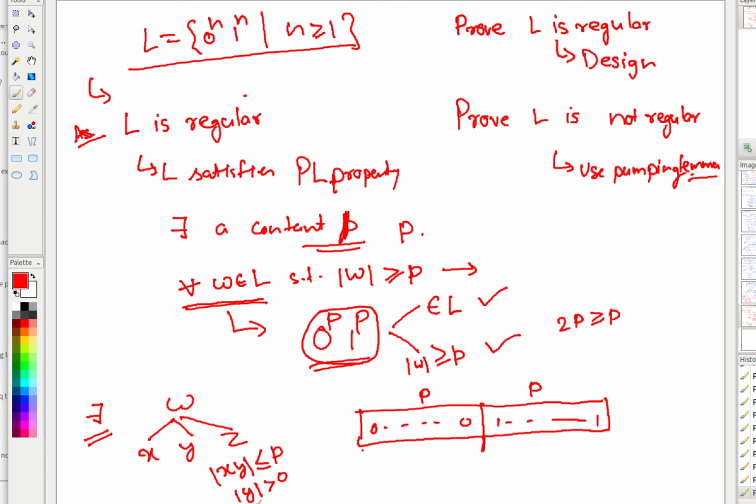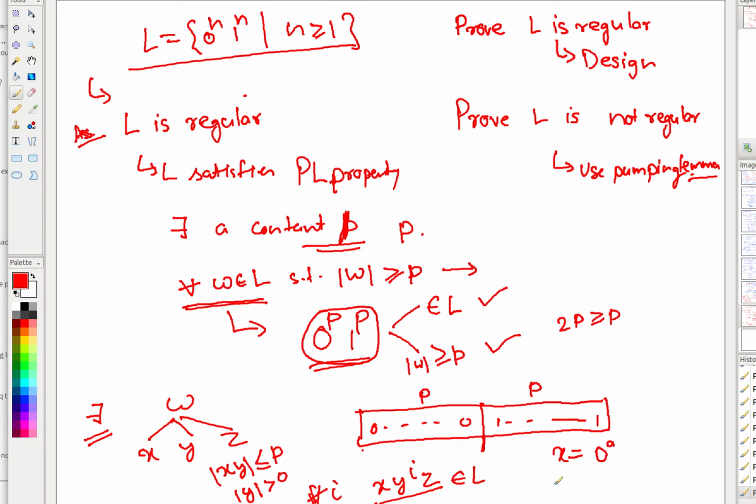So y is at least 1 0, and y comprises only zeros. What does it mean? Then for all i, x y to the power i z should be part of L. But it doesn't hold. Why doesn't it hold? Because of what you just said here, that this x is some